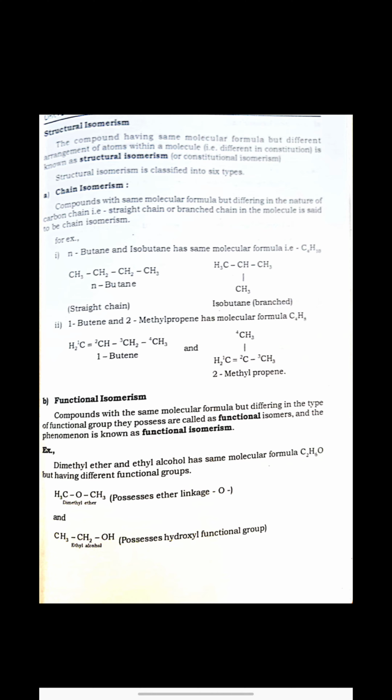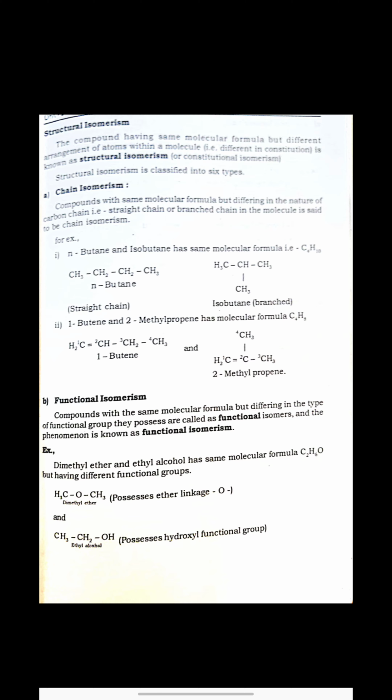Then the second type is functional isomerism. Again, as the name says, functional means there must be a difference in functional group in the compound. So compounds with the same molecular formula but differing in the type of functional group they possess are called functional isomers, and the phenomenon is known as functional isomerism. You can get this point in a better way by taking an example.